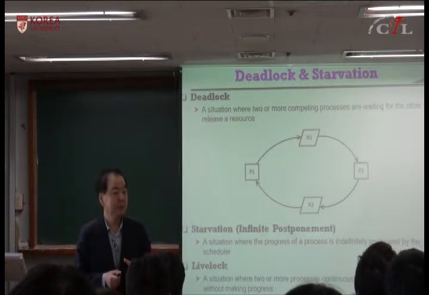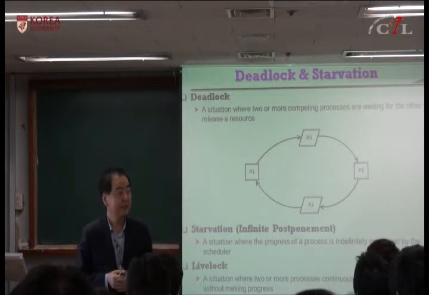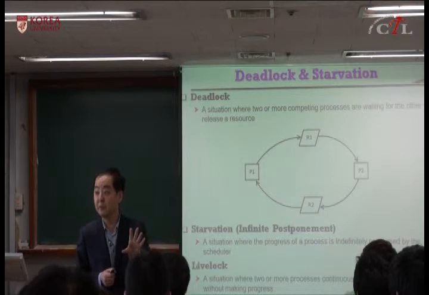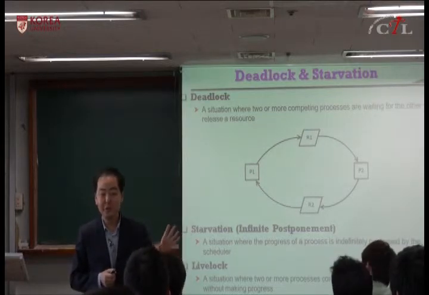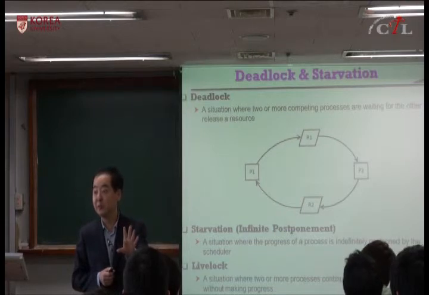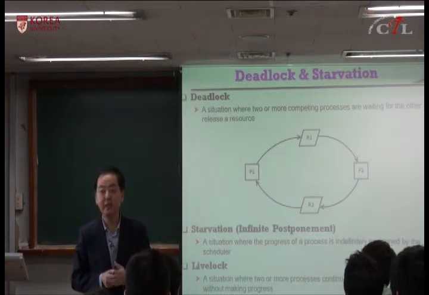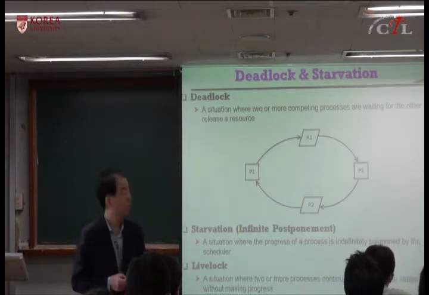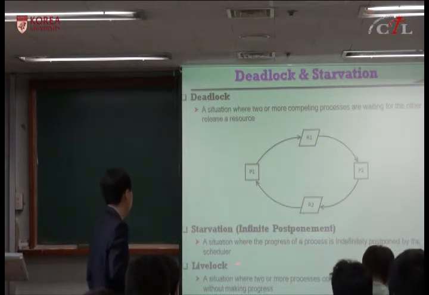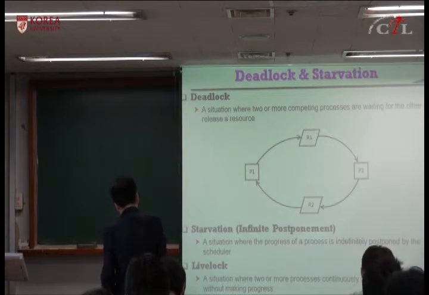So even though other processes are scheduled, this process has never been scheduled. And in the future, it doesn't know whether it will be scheduled or not. This is called indefinite postponement. It cannot guarantee. Okay? That's called starvation or indefinite postponement.